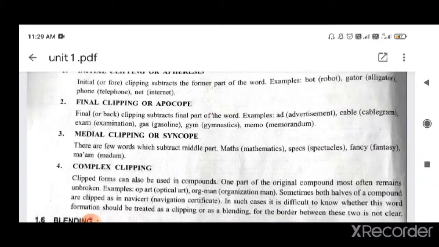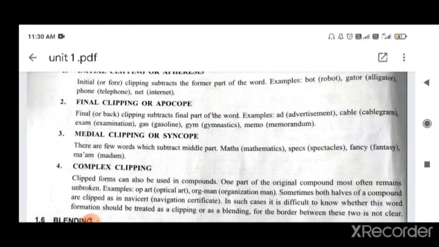Ma'am, madam, fantasy, fancy. Okay, so what we have read here, that medial means you cut the middle part, but you put the first part and the last part, just like in maths. The main word is mathematics for maths. Then what we do, we cut off matic and we take math, and we take the last letter, that is s, then it becomes maths. So it is medial clipping.